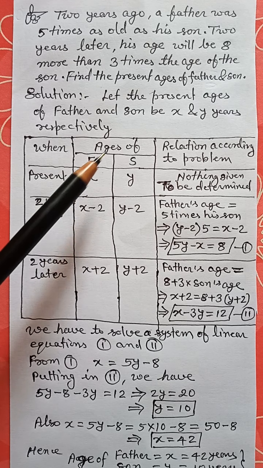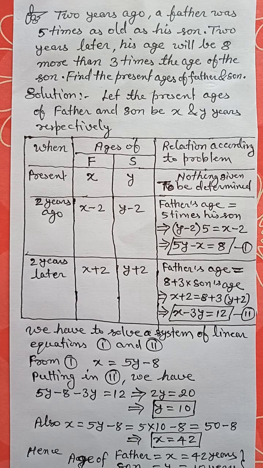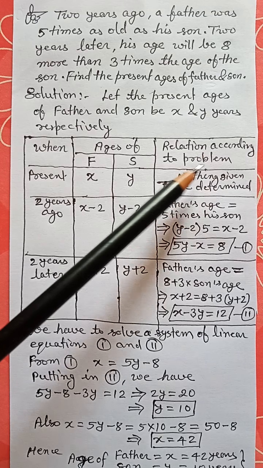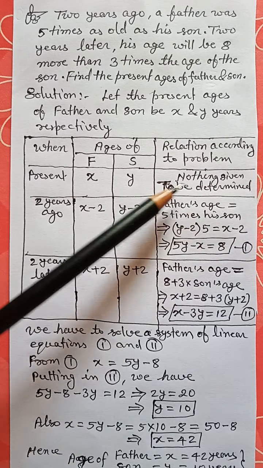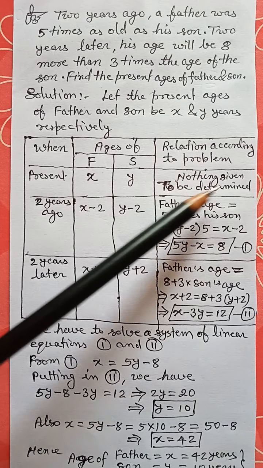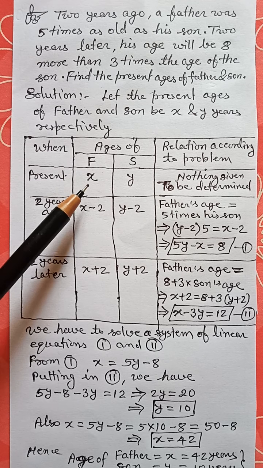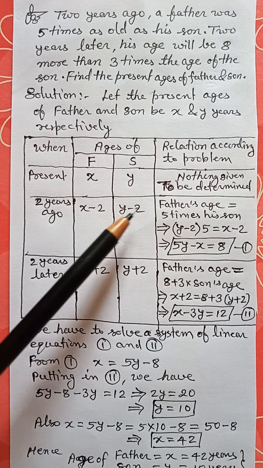Now here are the ages of father and son. We have assumed that the age of the father at present is x and that of the son is y. The relation is indicated in this column, relation according to the problem. At present there is no relation given, but it has to be determined. इसे हमको निकालना है. Now 2 years ago, मतलब 2 बरस पहले, the age of the father will be x minus 2 and the age of the son will be y minus 2.